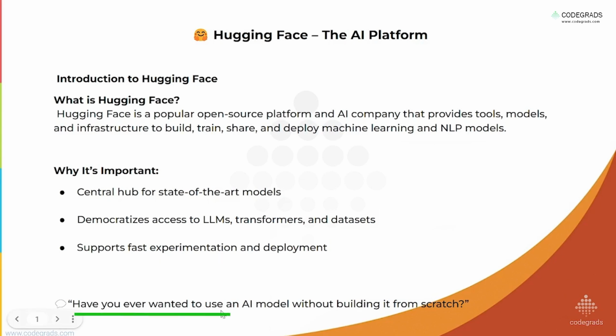Have you ever wanted to use an AI model without building it from scratch? Of course, using a model without building it from scratch is an easy task. We will always want it to happen.